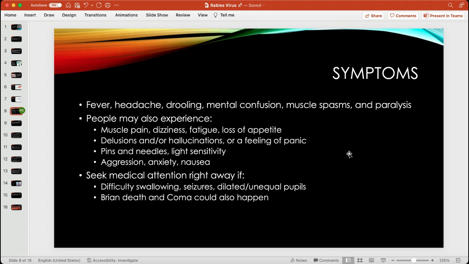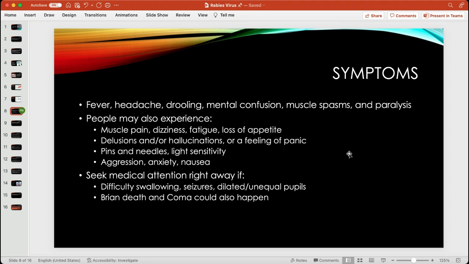Now, the symptoms of rabies. You can present fever, a headache, drooling, mental confusion, muscle spasms, and also paralysis. People can also experience dizziness, vertigo, fatigue, loss of appetite. They can also have hallucinations and delusions, and feelings of panic.